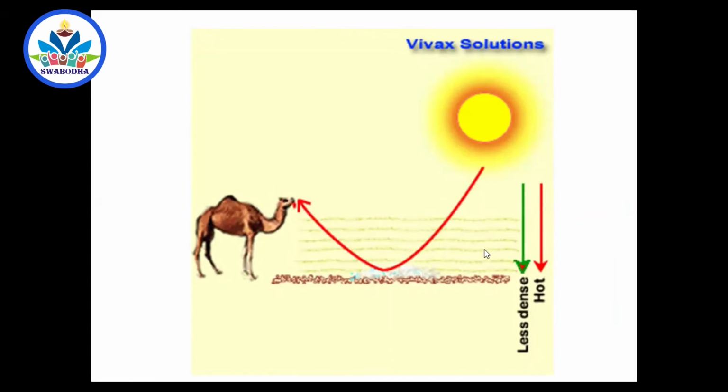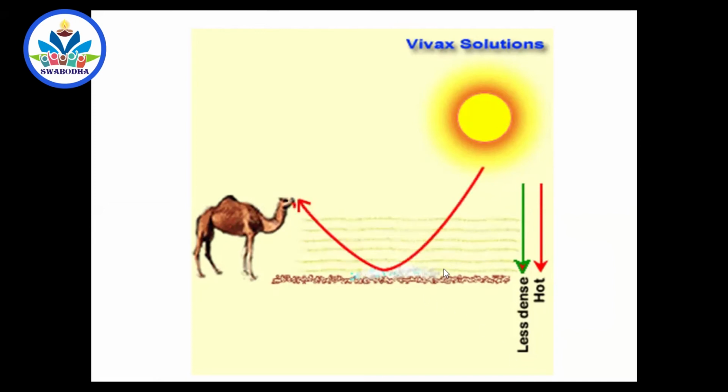This is not at a greater height, like atmospheric refraction, like the twinkling of stars. Twinkling of stars occurs because of the change in density within a large height of the atmosphere. This is within a small height. This cannot be seen in all ordinary places. Only at places where the earth gets heated too much can you see that. So the ray undergoes bending away and away from the normal. It undergoes total internal reflection. Finally, it will reach here. So this camel feels that the ray is coming from somewhere here. It can see the image of this here.